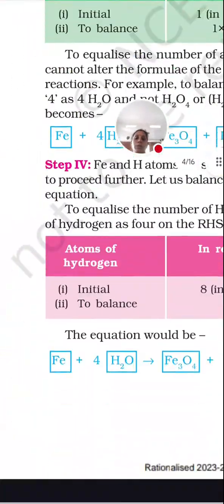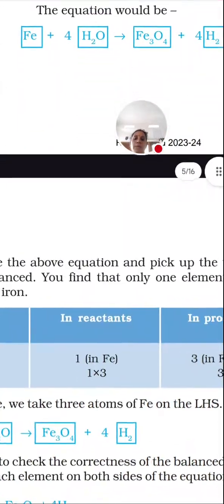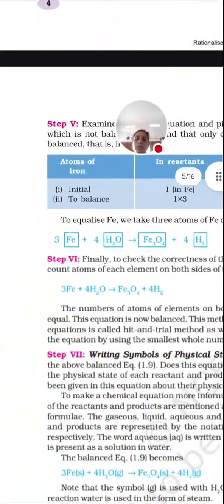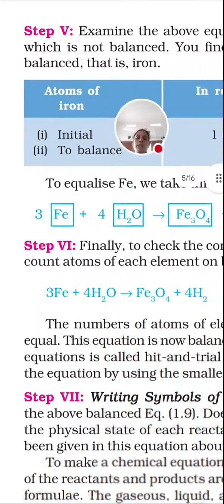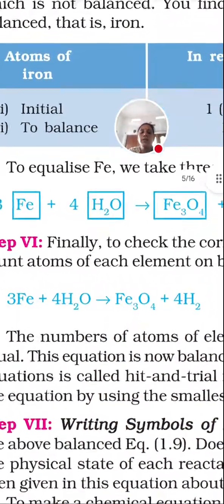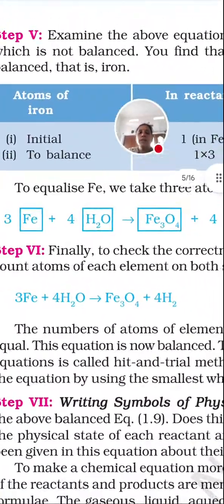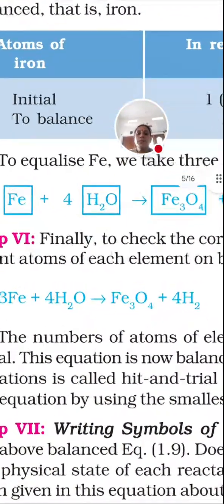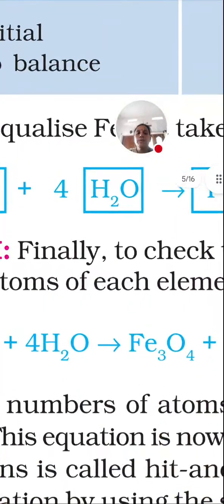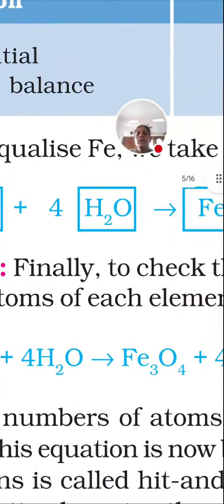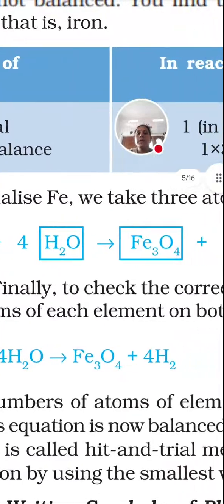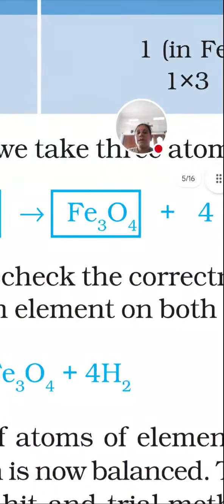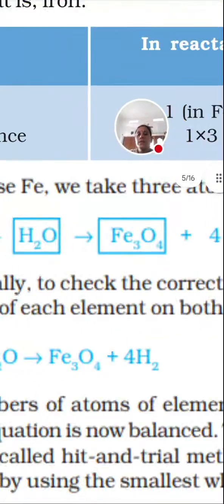When we counted, as there was a mismatch, you can see here 3 is placed before iron, as in Fe3 it was 3, and oxygen is 4, so we placed 4 before water. You can see here 4 is placed before water to make the oxygen balanced. Whatever the highest number is, we need to start balancing from there. So we completed this.